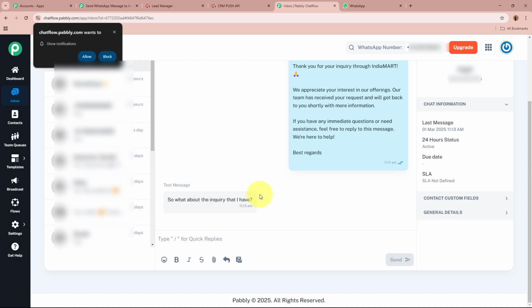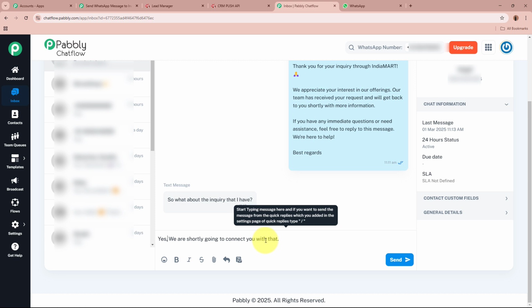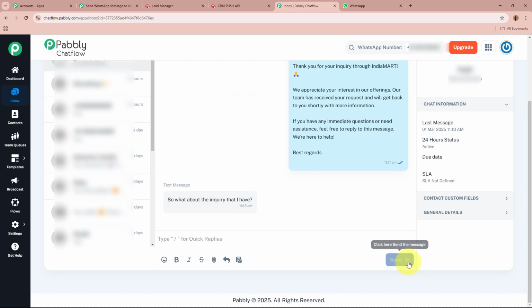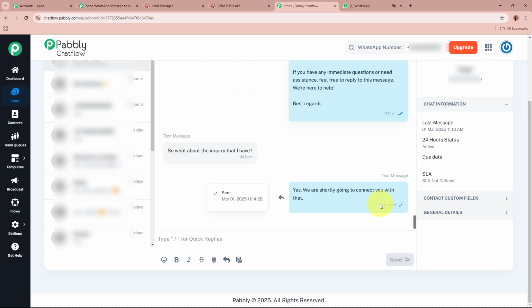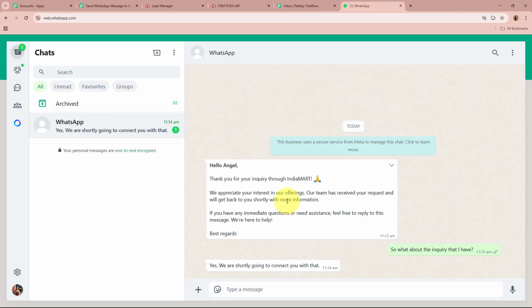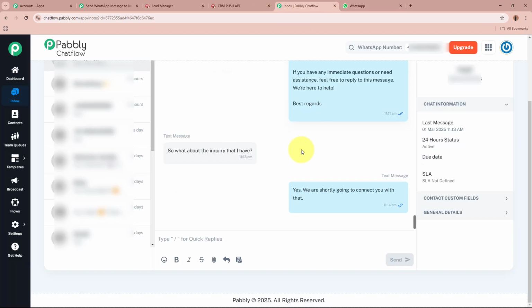Okay. So as now the lead has sent me a message, I can reply to them. Yes, we are going to shortly connect you with that. This is the reply that I want to give. So I'm going to send the WhatsApp message towards the lead. You can see right over here, it says sent, delivered. If I open my WhatsApp, you can see I've received the WhatsApp message successfully as well. So in this manner, you can send WhatsApp messages towards your IndiaMART leads with the help of Pabbly Chatflow.